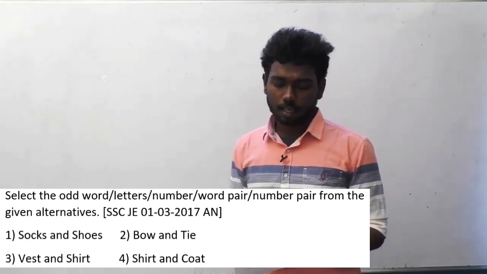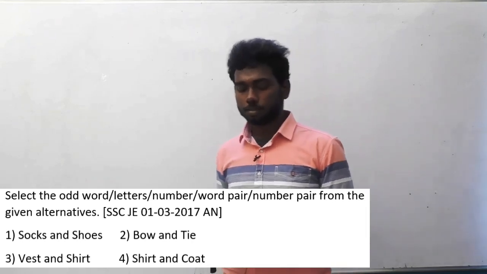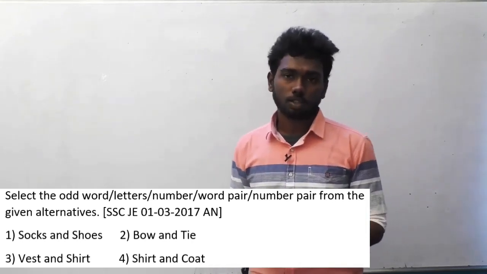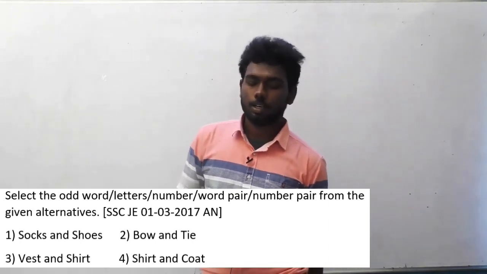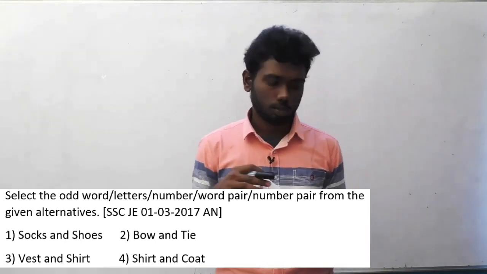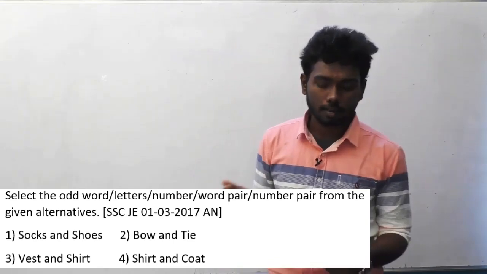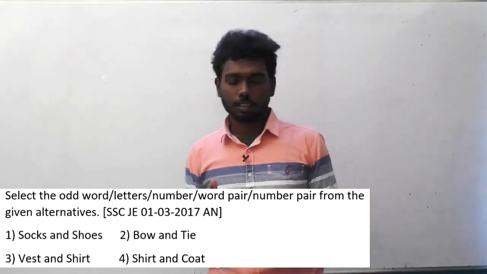Option C, vest and shirt. Option D, shirt and coat. These are the options, and this is also a question where you must have general knowledge to solve it. Just general things. If you know general things, you can solve it easily. And I'll explain the options and say the answer.